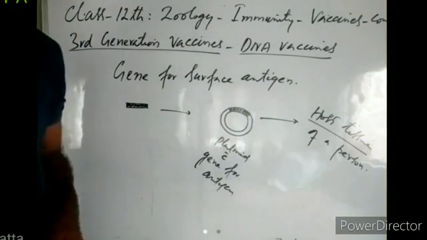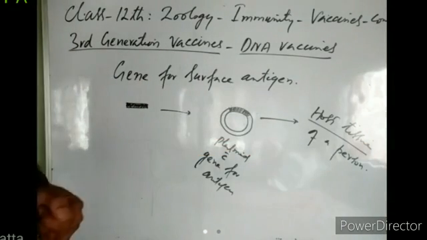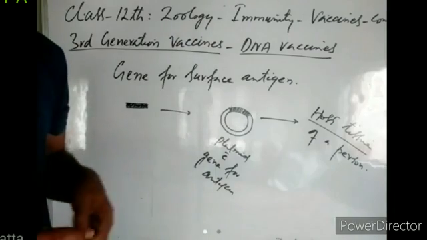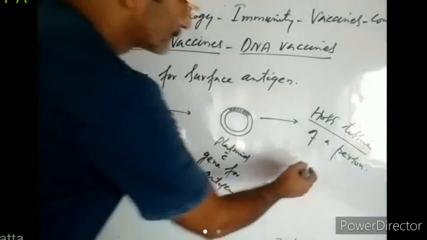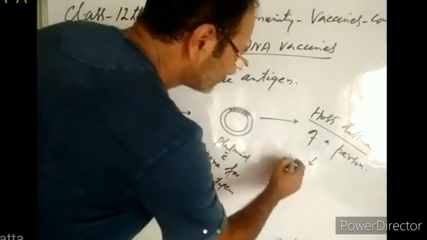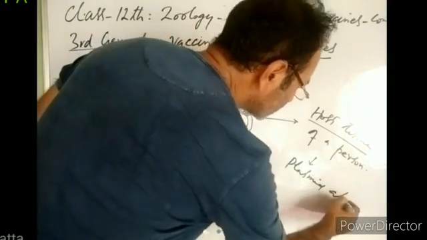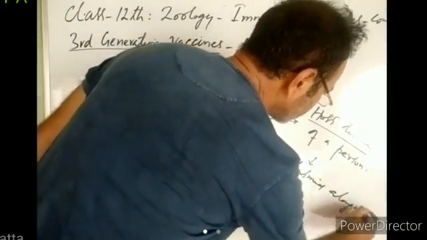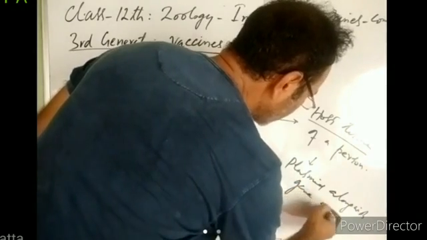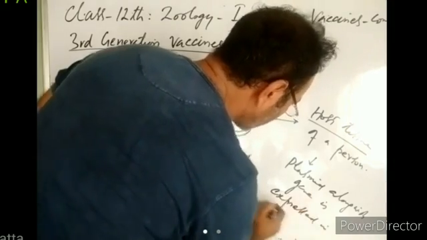So that when the plasmid enters the host tissue cells, this plasmid, along with the gene, is expressed in host cells.